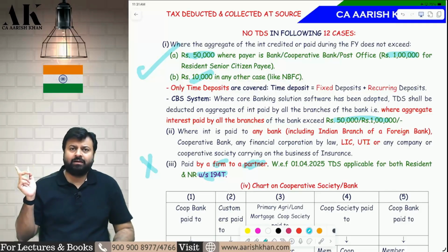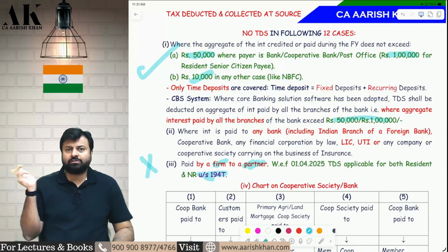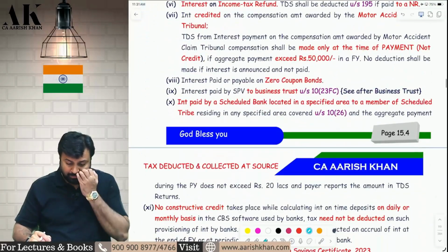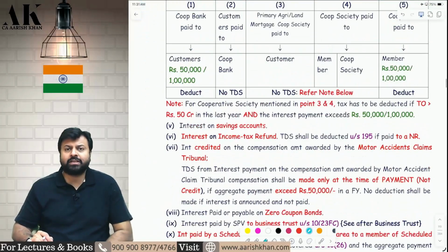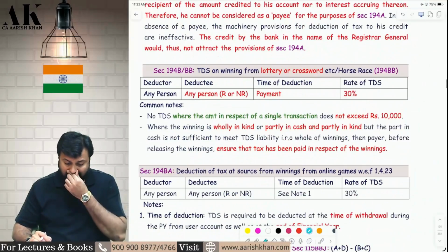Because this 194T came last year but it was applicable from this year. They announced it last year but it is applicable from this year. So wherever it is 40,000, 50,000, it has become 50,000, 1 lakh. And wherever it is 5,000, it has become 10,000.